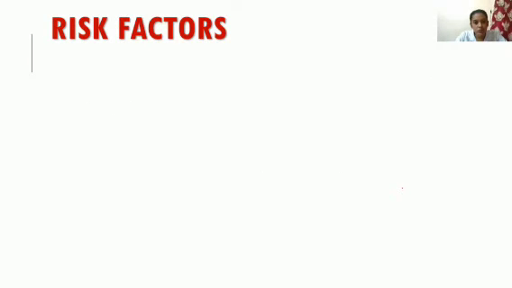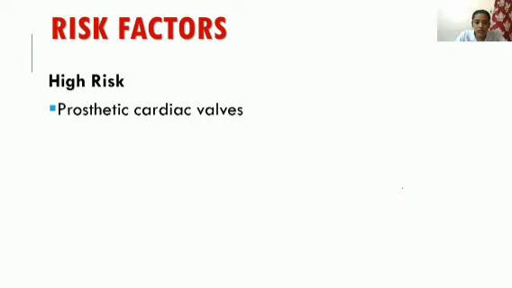So what are the major risk factors? It can be divided into high risk factors and moderate risk factors. First one in high risk is prosthetic cardiac valves. After rheumatic fever or due to congenital issues, the patient may undergo valve replacement, so the person will have prosthetic valves. If the person has prosthetic valves, there is a high risk for development of infective endocarditis.